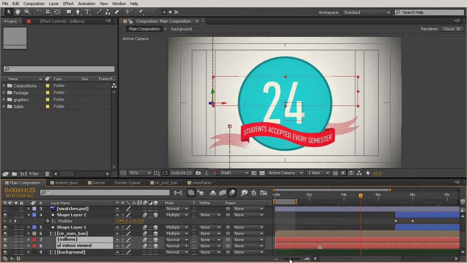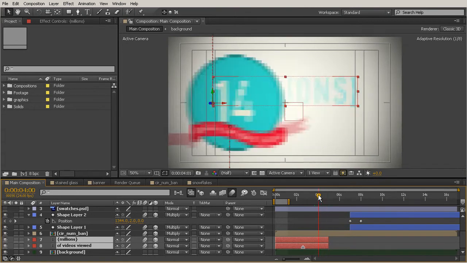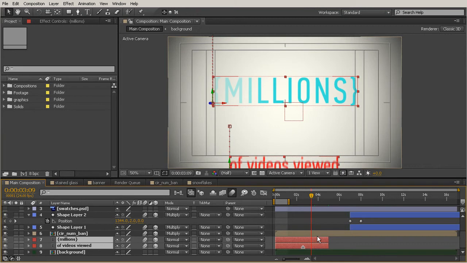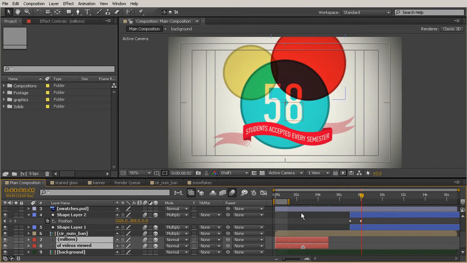And the long way to do this is to come over here and grab the edge of these layers and bring them back, dragging them to the current time indicator. But the way that I like to do it is just using the Alt bracket keyboard shortcut. So you can hold the Alt key down and use the close bracket, and that's just going to trim that layer to wherever your current time indicator is. And alternatively, if you want to clip it on the other end at the beginning, you can hold Alt and hit the open bracket, and we see that that'll clip it on the left side. So quick little way for you to start clipping your layers, a lot easier than dragging those.